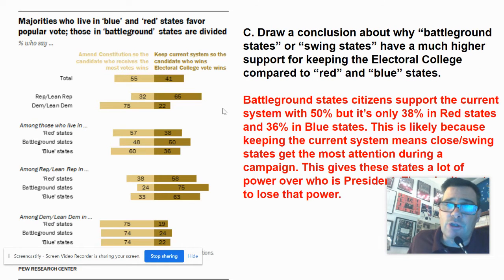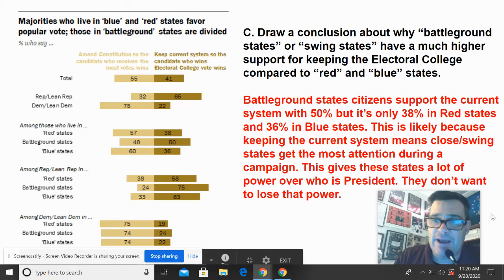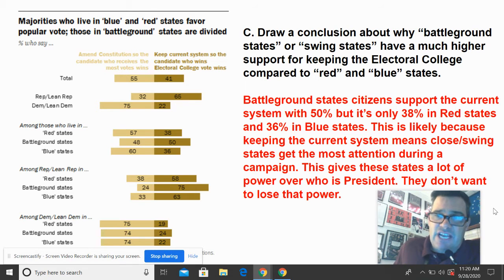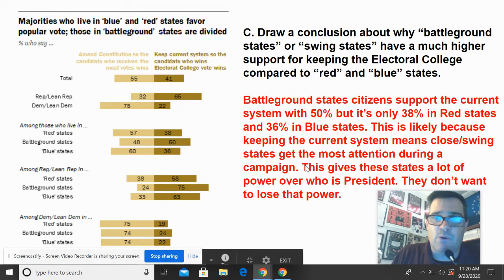Next, draw a conclusion about why battleground states or swing states have a much higher support for keeping the Electoral College compared to red or blue states. All right, here's my answer. This is a little longer. You're going to take a couple sentences. Battleground states' citizens support the current system with 50%, but only 38% of red states and 36% support in blue.